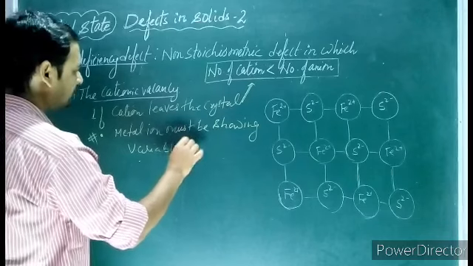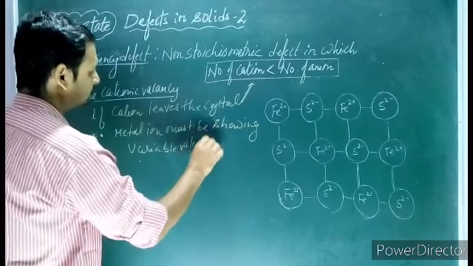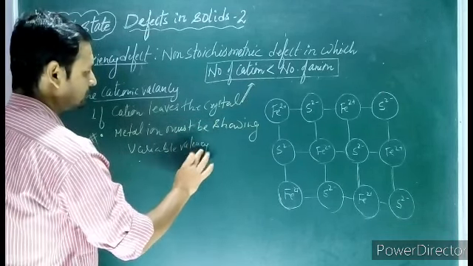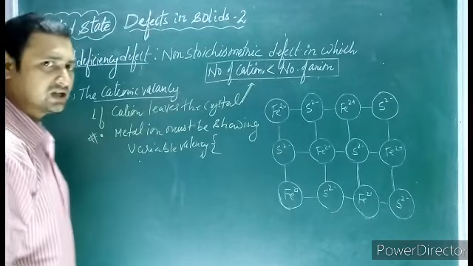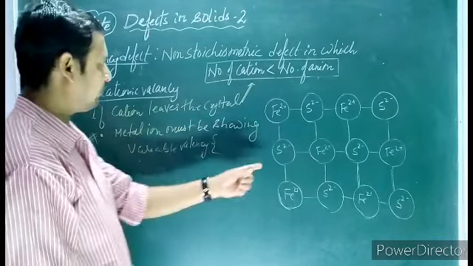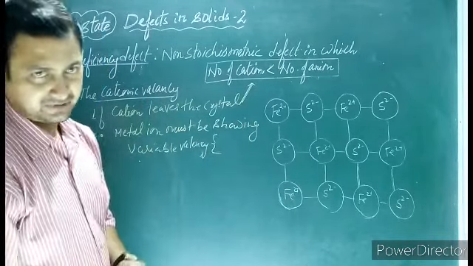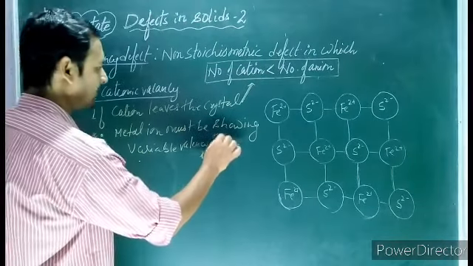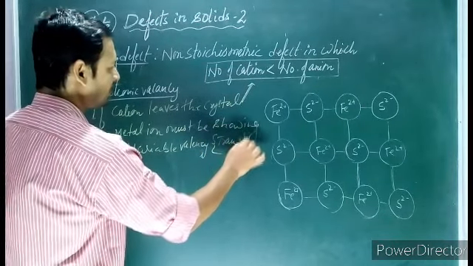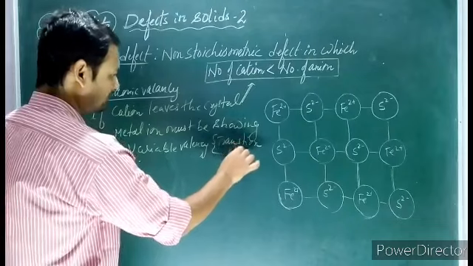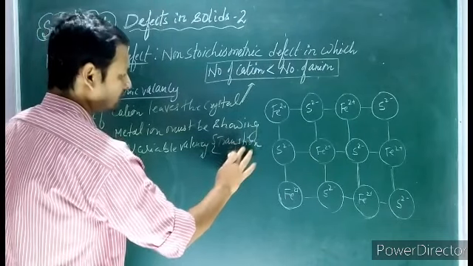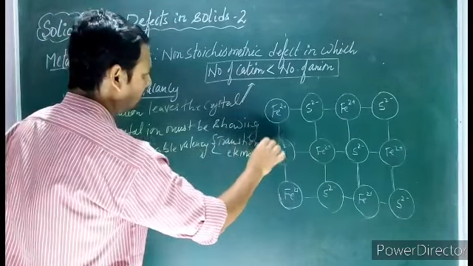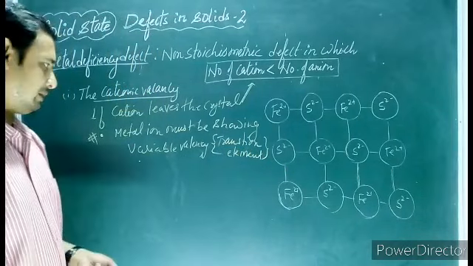Very important. So all the transition elements, or we can say d block elements, can show this type of defect.